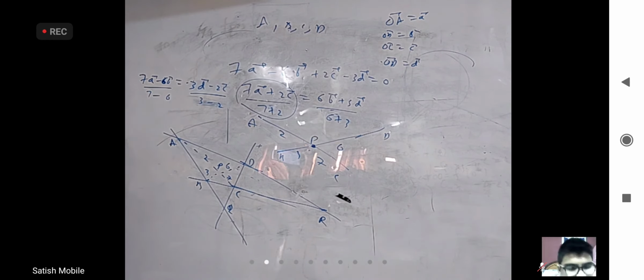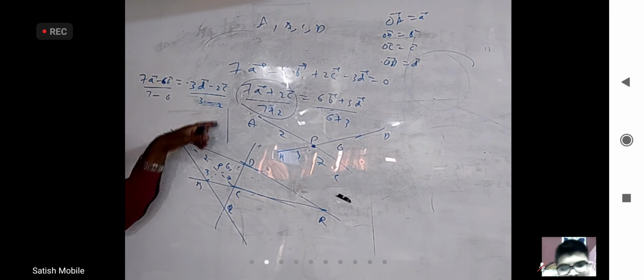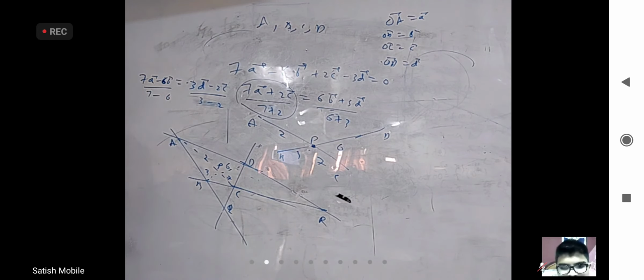Now tell me, this is some point on the line joining AB, this is some point on the line joining CD, but they are meeting at one point, meaning they are intersecting, and that is Q. So Q divides AB in what ratio based on this? 6:7 externally. So my figure may not be exactly right. Q may be here rather than here. QA should be 6 units and QB should be 7 units. How is that possible? Understand now?